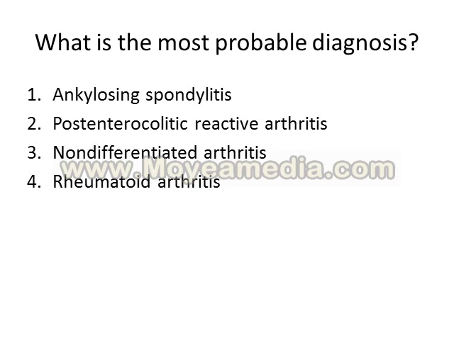So this is not the most probable diagnosis here. Third option, non-differentiated arthritis. Why not? Because in order to say that we have non-differentiated arthritis, we should not be able to identify specific arthritis here. And so this is more probable.